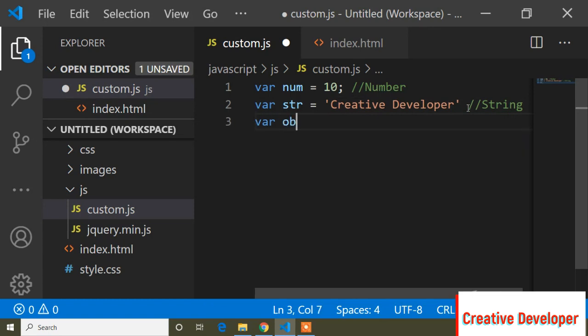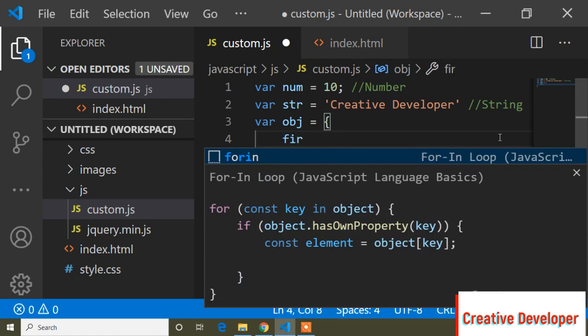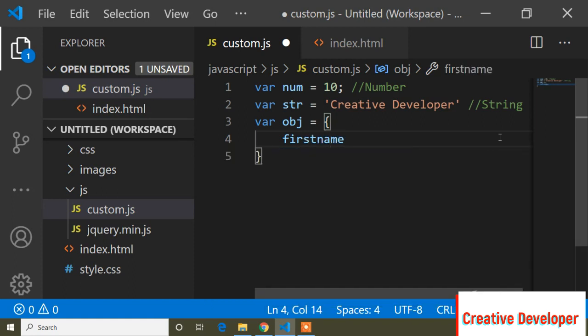So here obj is the object, and guys, how to declare an object? Equals to, and here I will write curly braces, and inside these curly braces I will declare different types of variables. So inside this object you can write different variables. Like if I write firstName and colon, and now here I will write firstName is Creative, and now comma, and now you can write another variable inside this object.